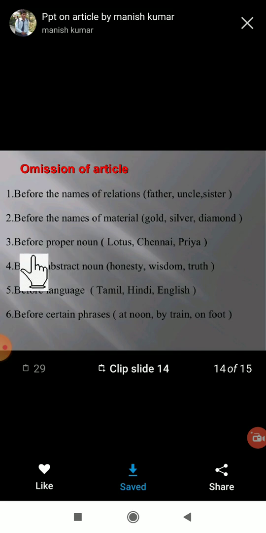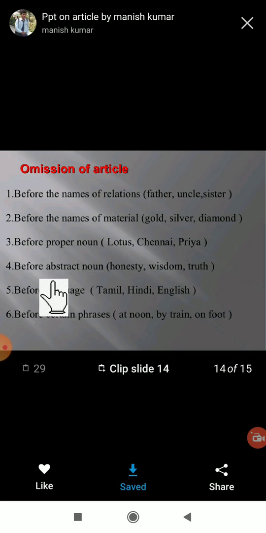Even, see here, I already told you, before a proper noun. If there is any proper noun, like lotus, like Chennai, like Priya, for that also we are using the article.